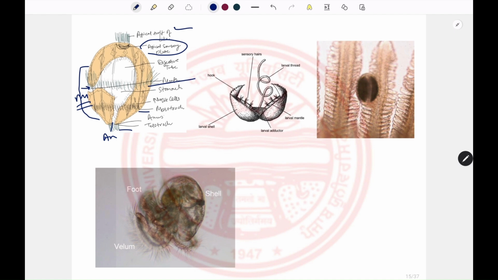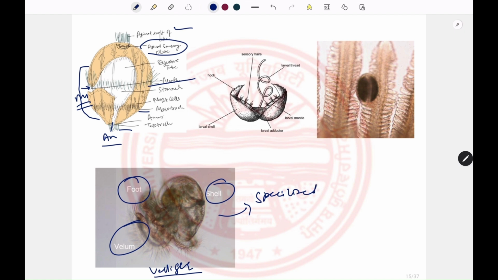Some mollusks also contain a second larva known as the veliger larva, which is also a free swimming larva like the trochophore larva, and it contains the foot, shell and the mantle. In some, this veliger larva becomes specialized. It contains some larval cells and hooks, and this larva is known as the Glochidium larva. But the Glochidium larva is not a free swimming larva. It becomes a parasite on the gills of fishes.